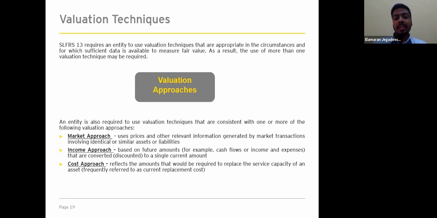So the approach includes valuation techniques such as the present value techniques and the option pricing models, for example, the Black-Scholes and the binomial model. So the cost approach, the third approach, reflects the amount that would be required to replace the service capacity of an asset, which is also known as current replacement cost, and which is mainly used on the valuation of tangible assets, such as property, plant, and equipment.